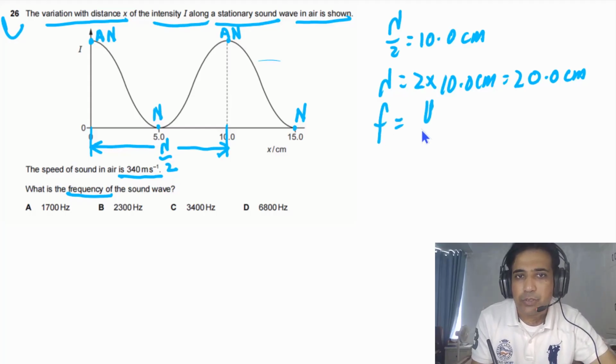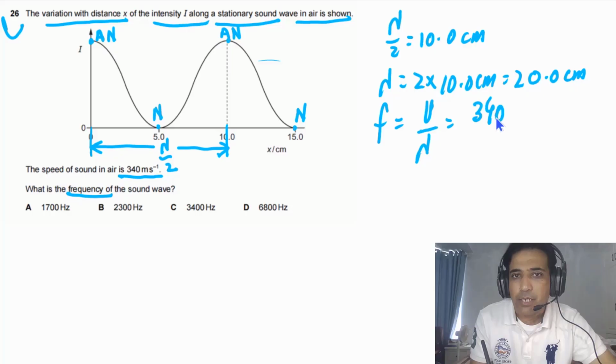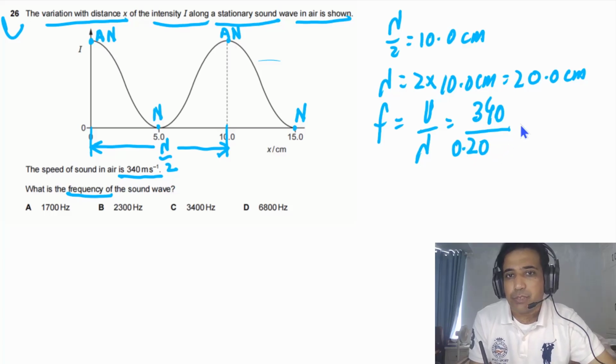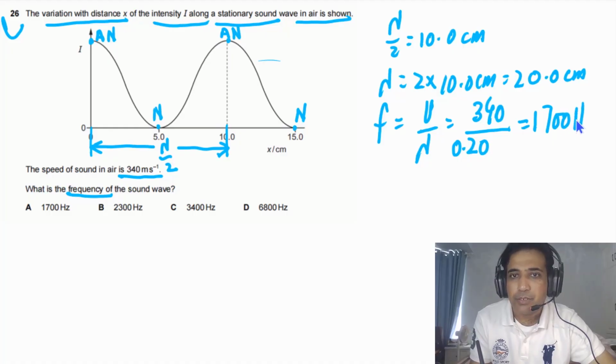Frequency is equal to v divided by lambda, and the value of v is 340 meters per second. Lambda we also need to convert into meters, so it is 0.20 meters. If we simplify, we get 1700 hertz to 2 significant figures. So this is our final answer.